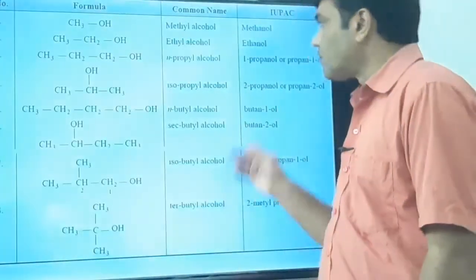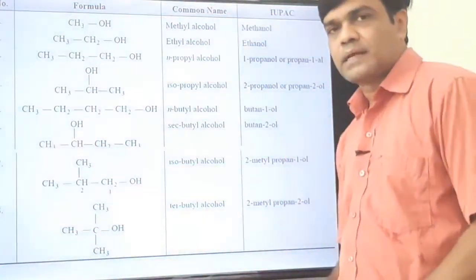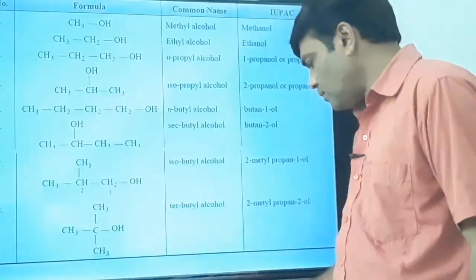Okay, so hope you understand this IUPAC nomenclature and common nomenclature as well as classification. Now moving to the next.